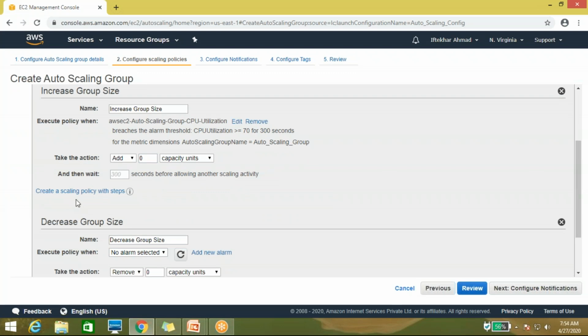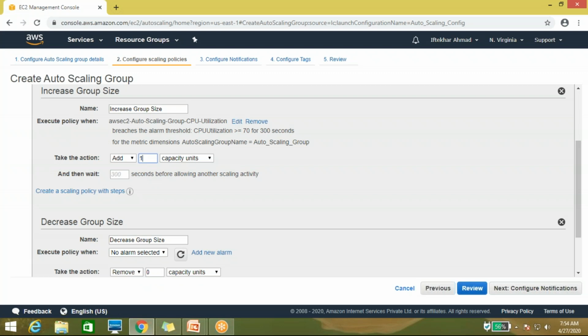Okay, so let us start with scaling. I am using a simple policy. Here you are mentioning that when the CPU utilization is above 70%, add one more instance, and then wait 300 seconds before starting another scaling activity. Okay, so what you are mentioning here is add one instance